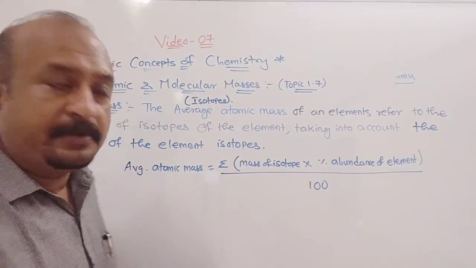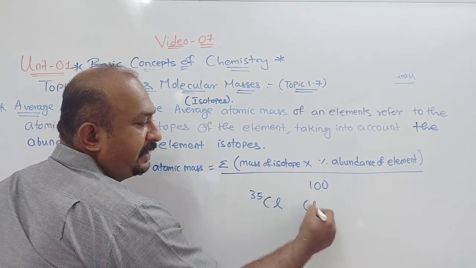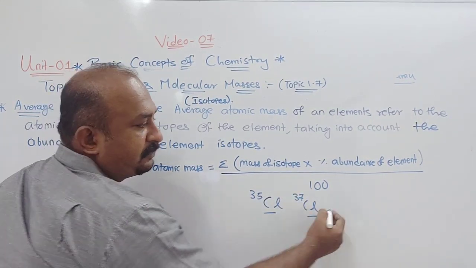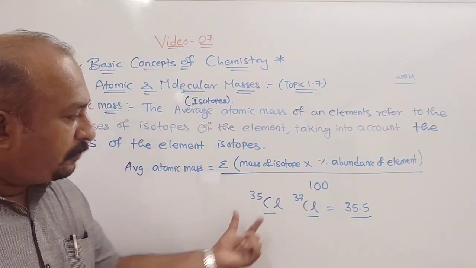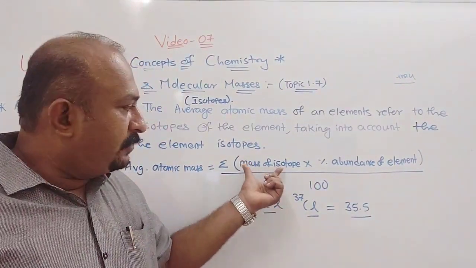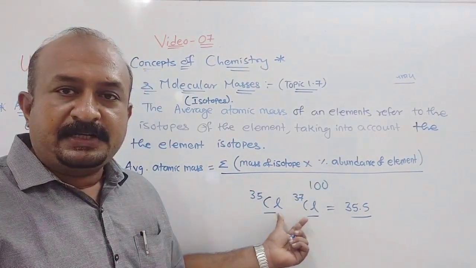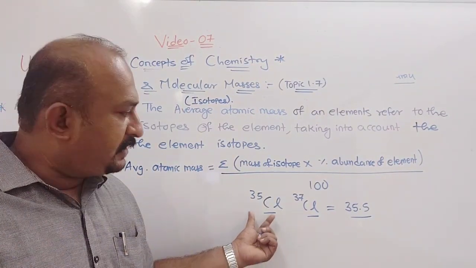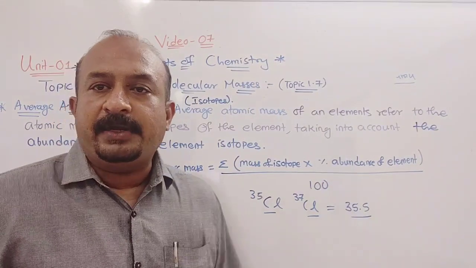Chlorine has two isotopes, Cl35 and Cl37, and the average atomic mass of chlorine is 35.5. Both abundances are different, so based on that abundance, the mass of each isotope is multiplied with the percentage. Suppose this is 25% and this is 75%. You write that percentage and divide by 100, and you will get 35.5.